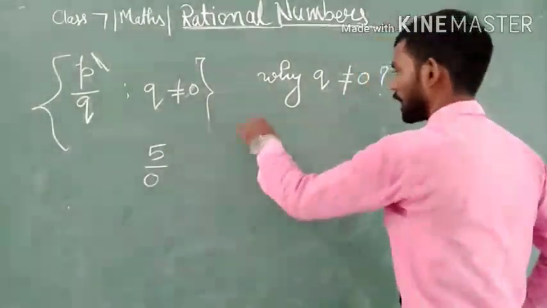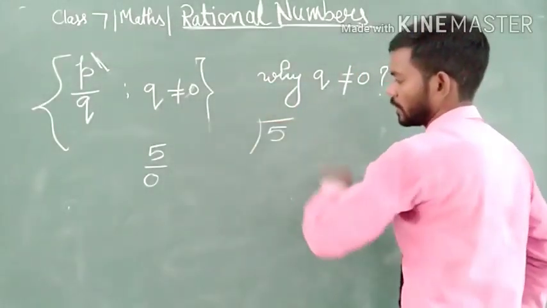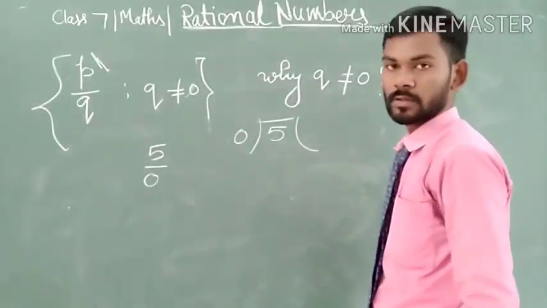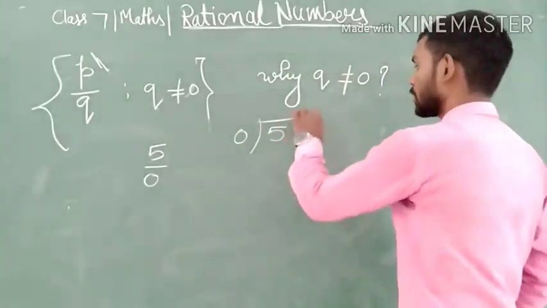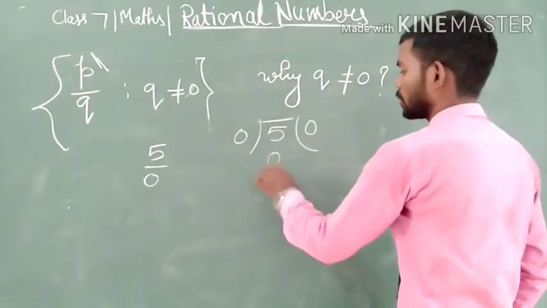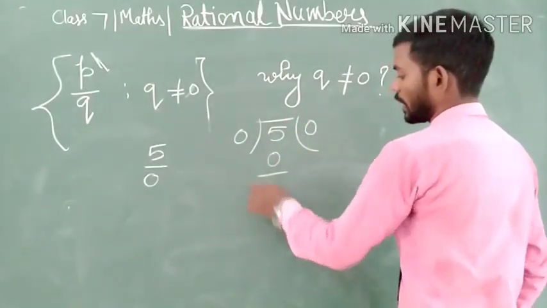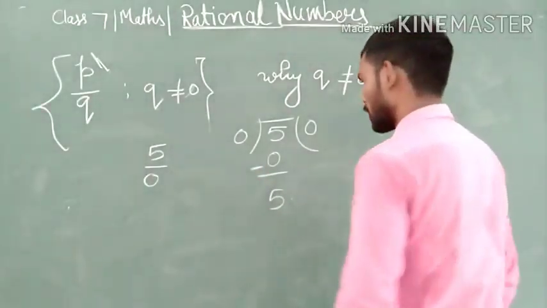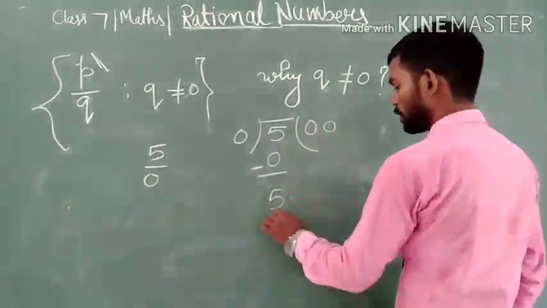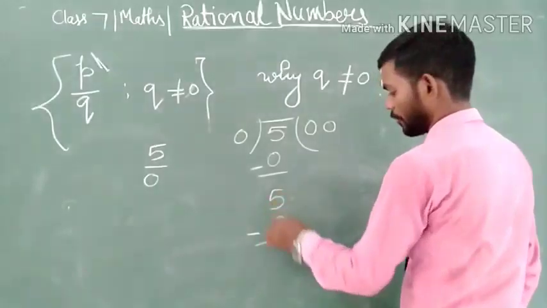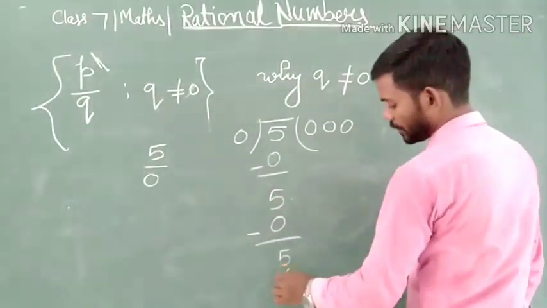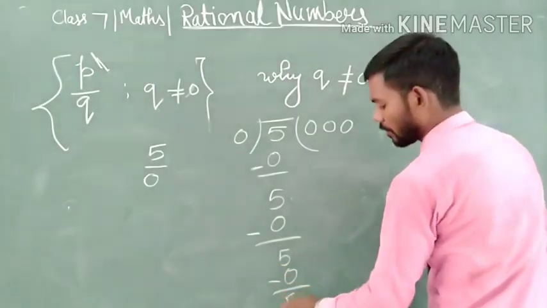Whenever we divide 5 by 0, 0 multiplied by 0 gives 0, and 5 minus 0 is 5. Again 0 times, we get 0, and 5 minus 0 is 5. Again, we get 5.